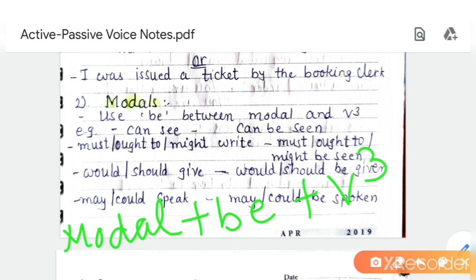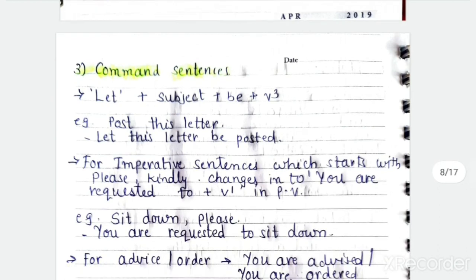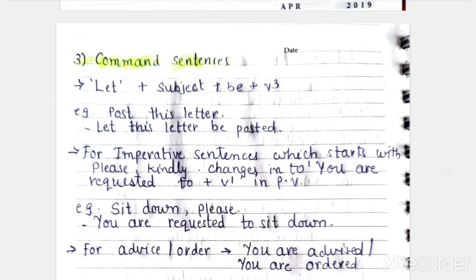Must be taken, might be taken, should be taken, may be taken, could be taken, can be taken, would be taken, ought to be taken. So after the modal you will use be plus V3. That's all. Then command sentences I will explain you in next lecture.